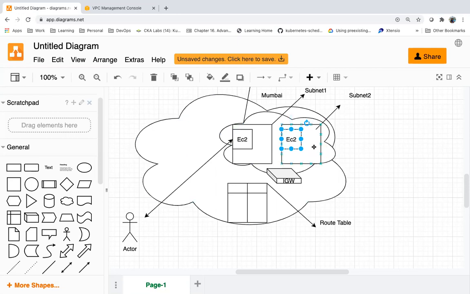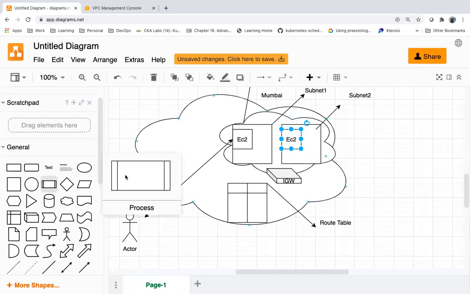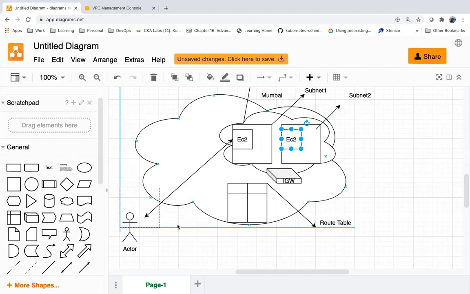This is a private server, so we cannot access it from outside directly, and it also doesn't have access to the internet. Suppose this server requires one-way access to the internet. We can enable internet connectivity to the private server via NAT.